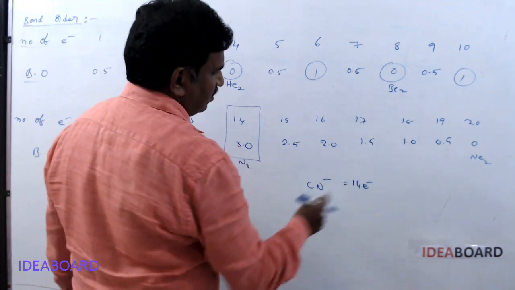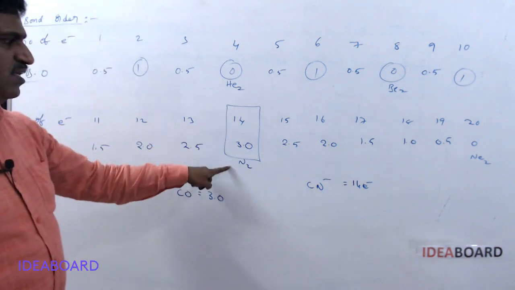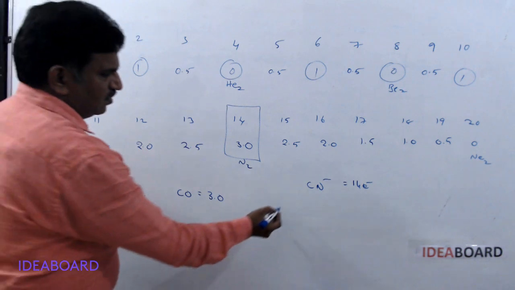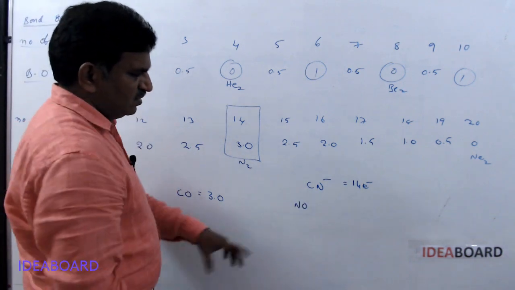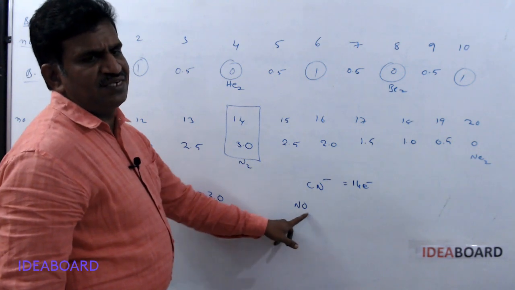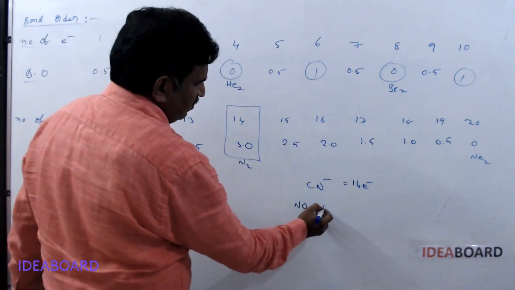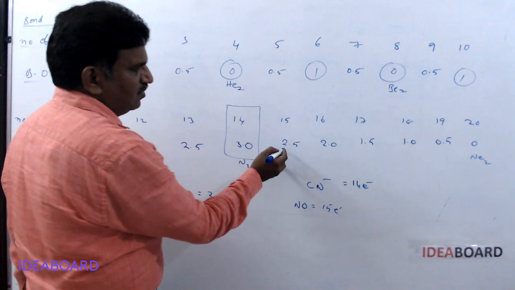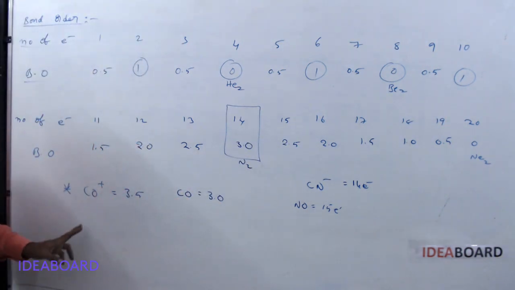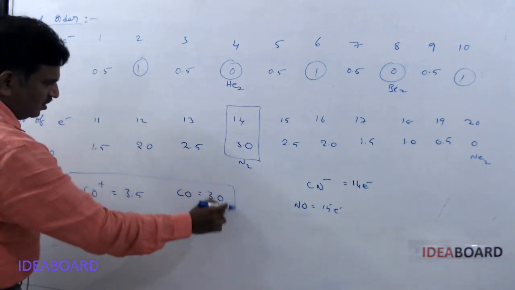It has 14 electrons, so 14 electron species means same as nitrogen. And NO molecule means nitrogen and oxygen, nitrogen 7, oxygen 8, 7 plus 8 is 15. 15 electrons means what is the bond order value? 2.5.